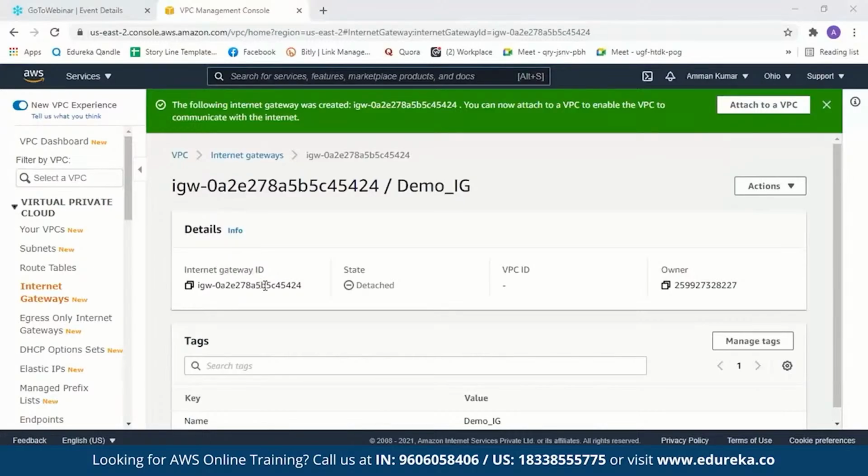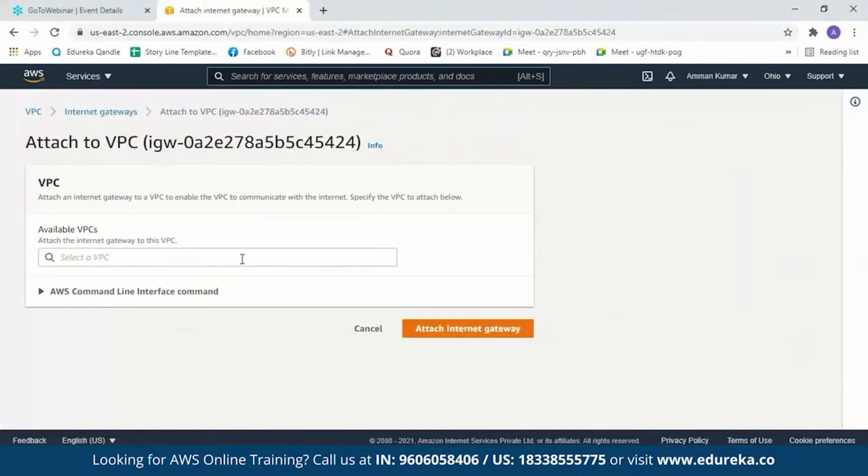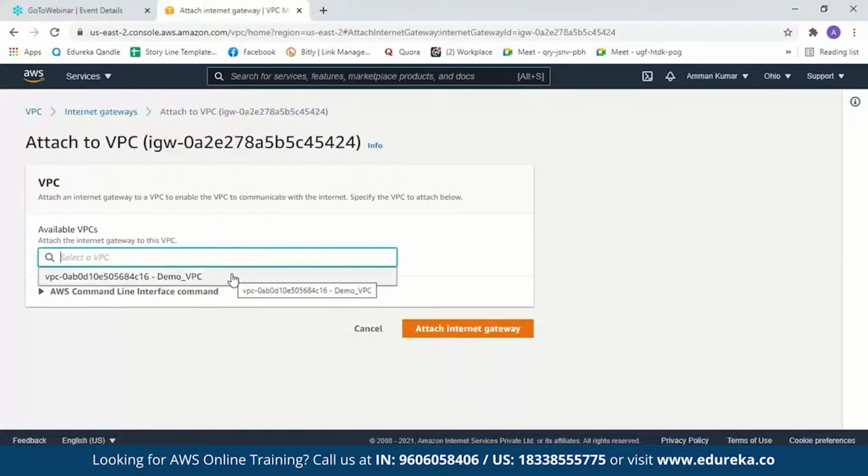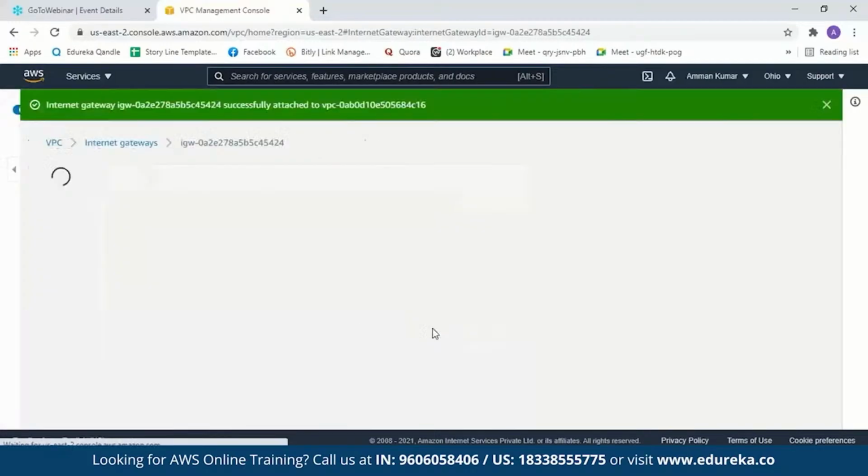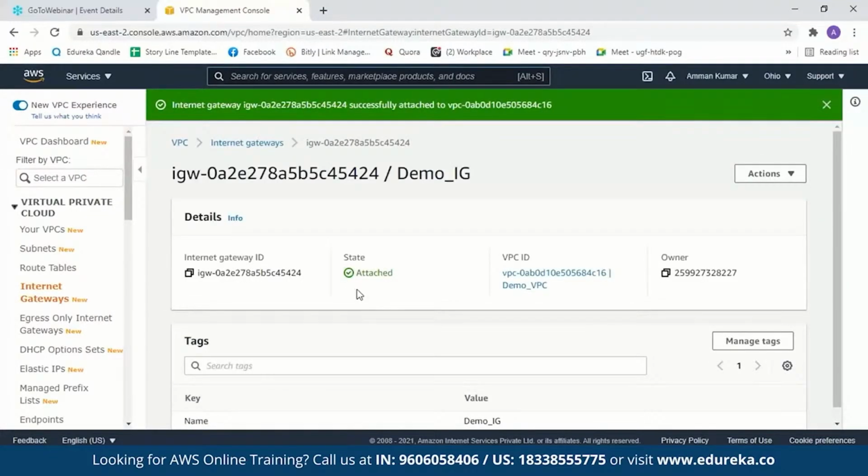This is our internet gateway ID, but the state is detached. Now you can go attach your VPC to your internet gateway. Just click on attach to a VPC over here and just select a VPC from here. Here is our VPC, so we'll just select it. And now attach internet gateway. So here, the state is attached. Now let us move on to the next step and create a route table.